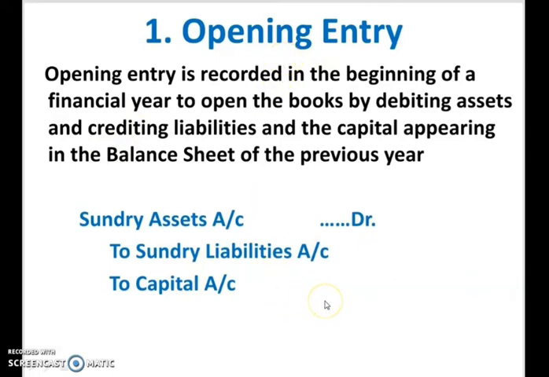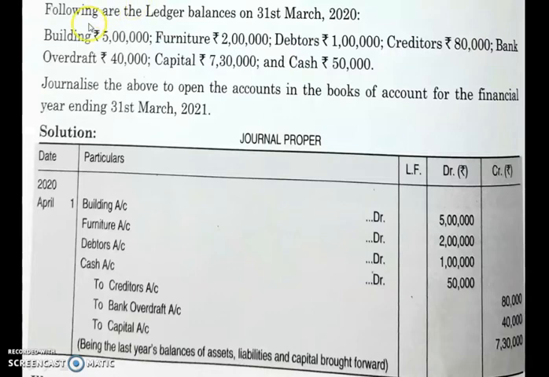Remember that. Now, let us do one problem. Following are the ledger balances on 31st March 2020. That is the financial year of this company and they have provided the ledger balances. Building, furniture, debtors, creditors, bank overdraft, capital and cash.